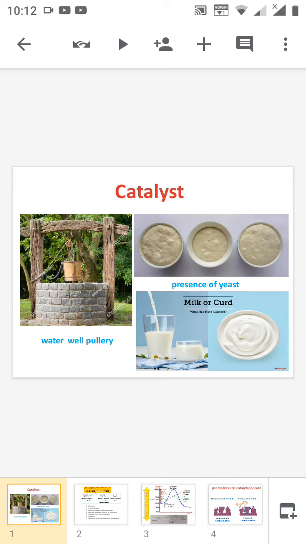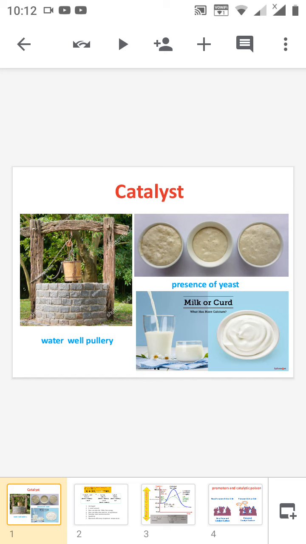Everybody. Today we are discussing the next topic, catalyst. A catalyst is a substance which increases the rate of a chemical reaction without itself undergoing any permanent change chemically or quantitatively, and the phenomenon is known as catalysis.